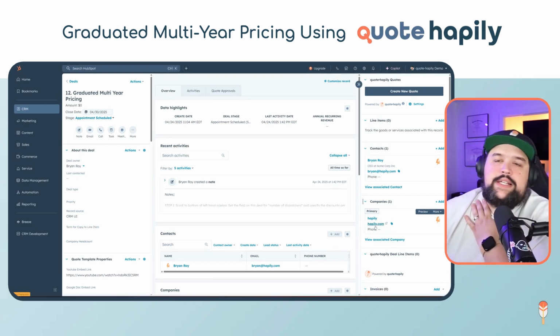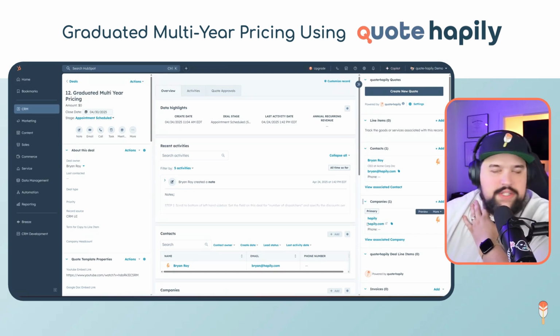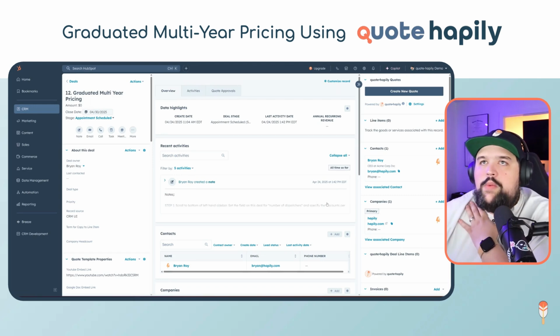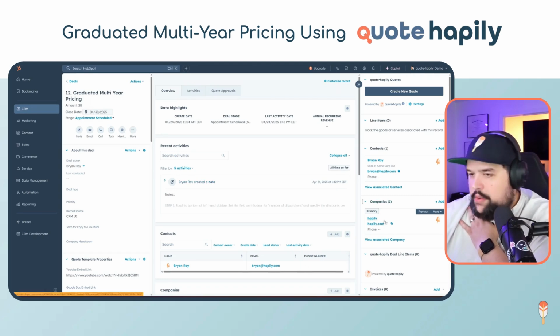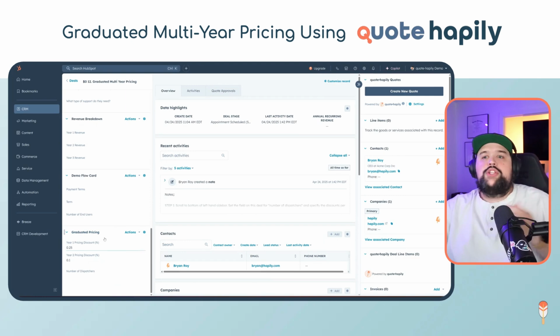So they come to us, they're going to say, hey, we need 50 seats of your software. We're going to do a 10-year term. What can you do for us? So first off, we need to determine what the discounting is actually going to be for them for the first 2 years. Now, this is something that's actually pretty easy, right? You can already do this with HubSpot, right?